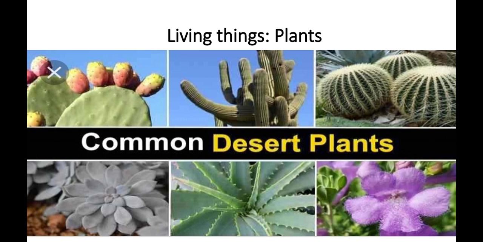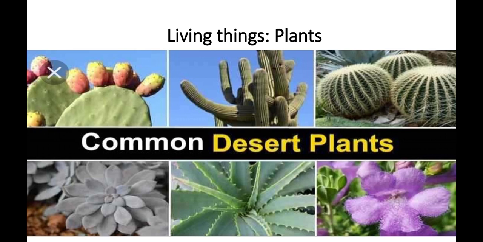Some plants have thick and fleshy stems to store water. As there are limited options for food in the desert, these plants become food for the animals living there.